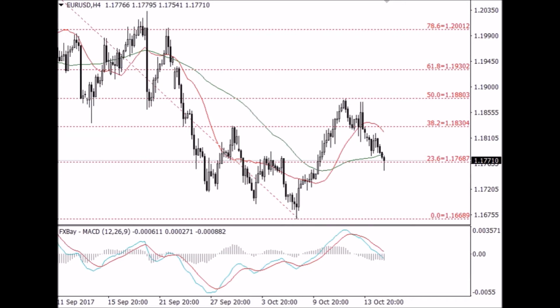The single currency weakened on Monday amid an uptick in political tensions in the region after the Spanish government said Catalan authorities must end a bid for independence by Thursday. Against the dollar, it traded lower and fell towards the previous low at 1.167, remaining in the current downtrend structure. As for resistance level, we could refer to the nearest at 1.183. Meanwhile, investors are now eyeing the inflation data as CPI and German ZEW economic sentiment reports are due later today, which could provide higher volatility to the single currency.